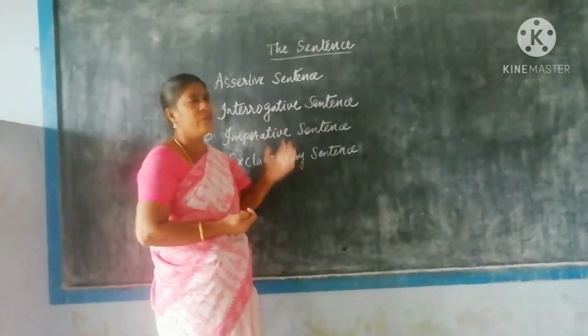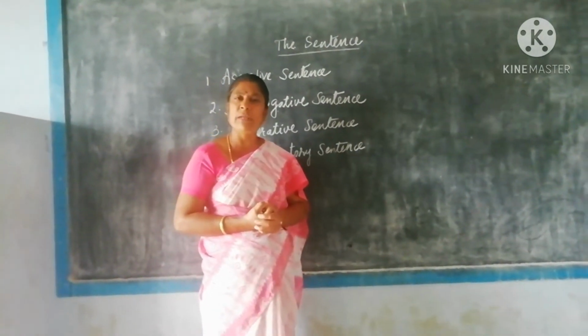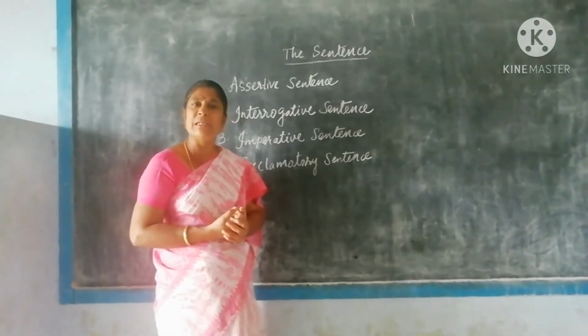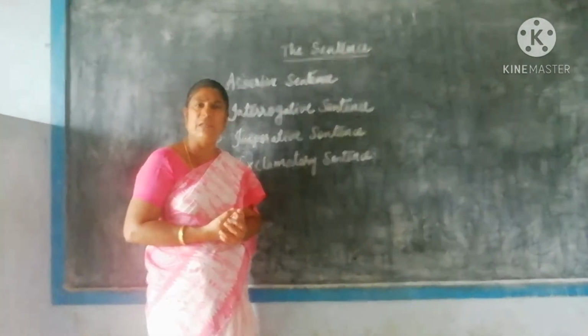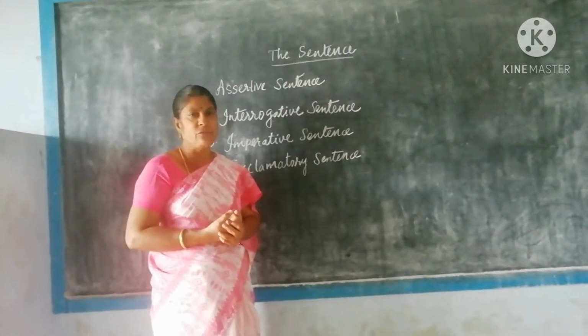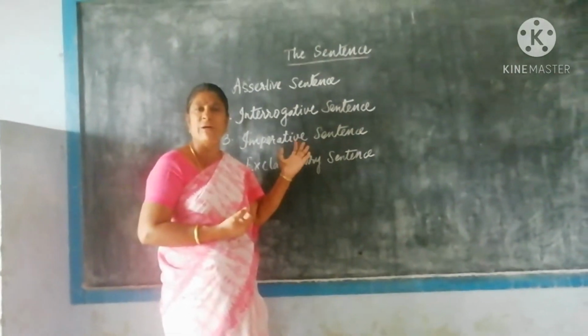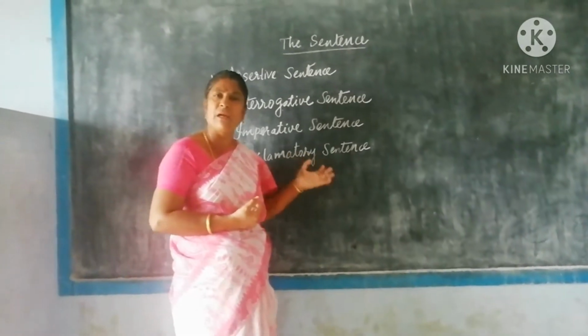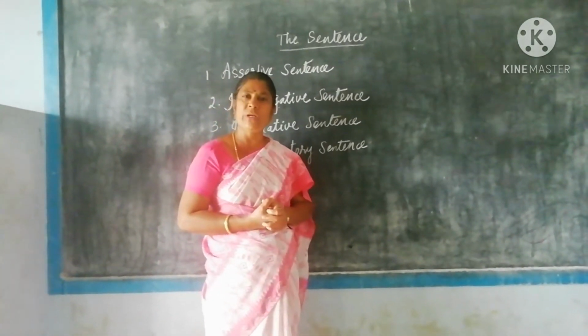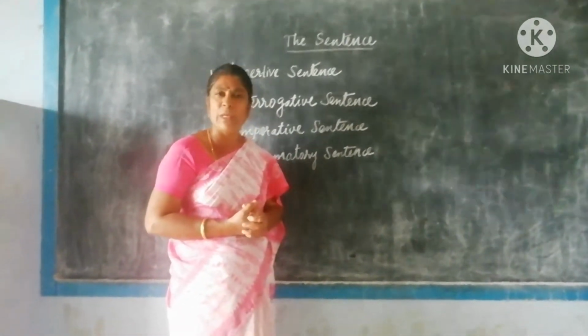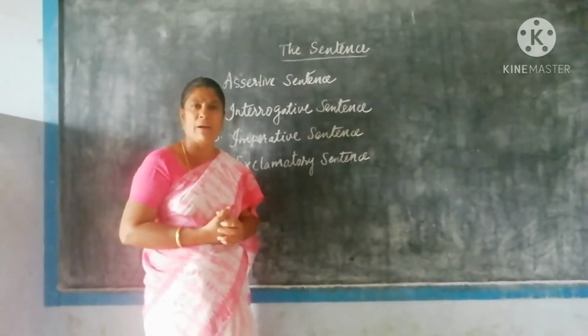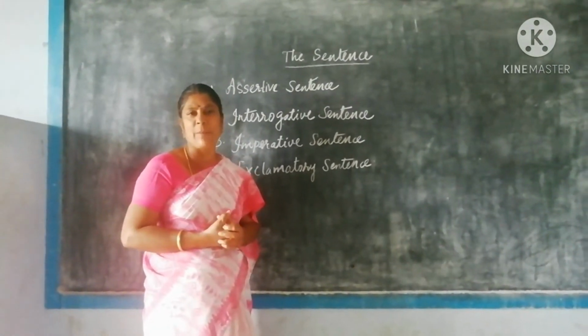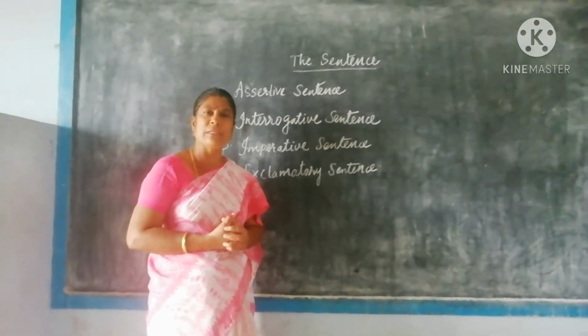In such a way we can see the sentences are of four types. In this topic, a sentence is a group of words. It must contain a definite verb. There are four kinds. One is the assertive sentence, nothing but a statement. The second one is interrogative, nothing but a question type. The third one is the imperative, it is either an order or a request. The fourth one is the exclamatory sentence, it expresses your sudden feeling.